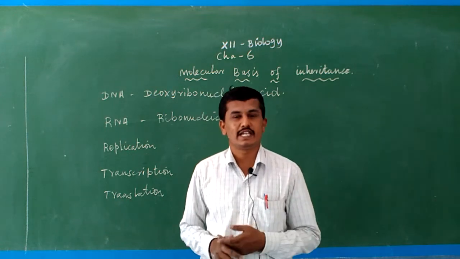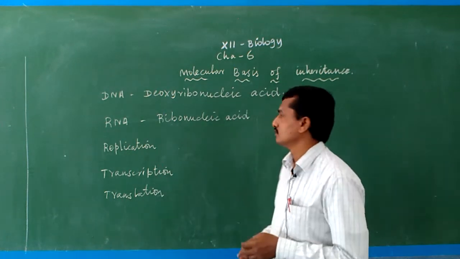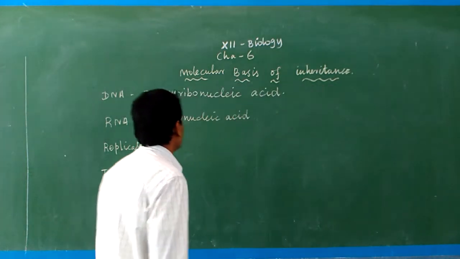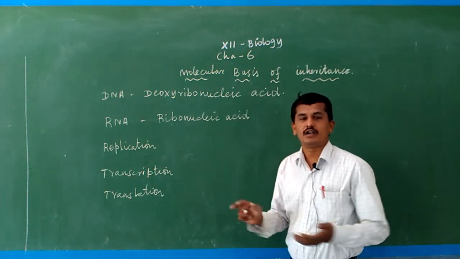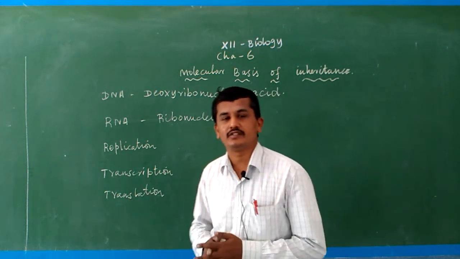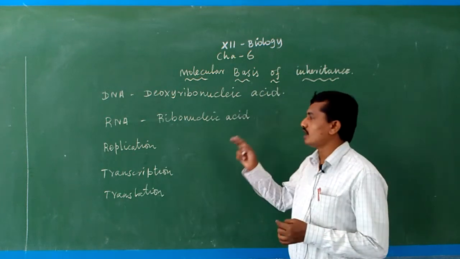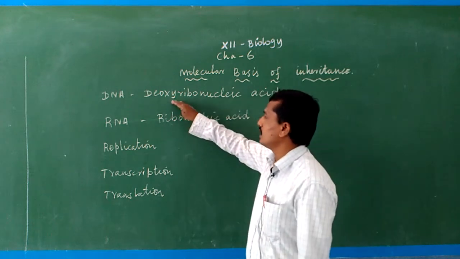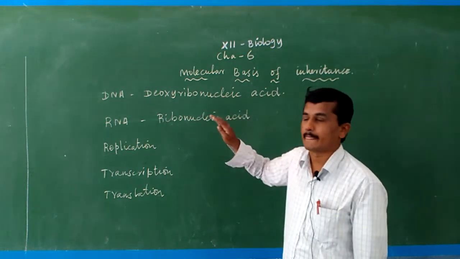So we know DNA means deoxyribonucleic acid. In all living organisms, prokaryotes as well as eukaryotes, DNA is the main genetic material. In some viruses, RNA is the genetic material. DNA is deoxyribonucleic acid, a type of nucleic acid.